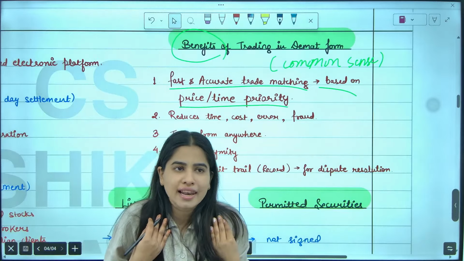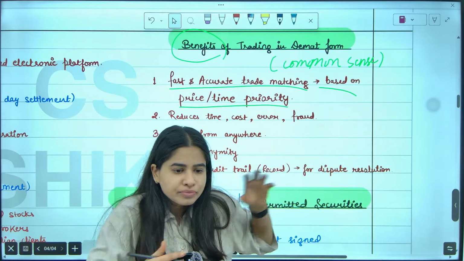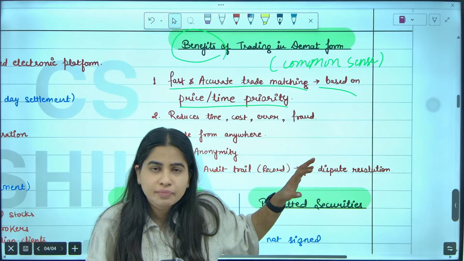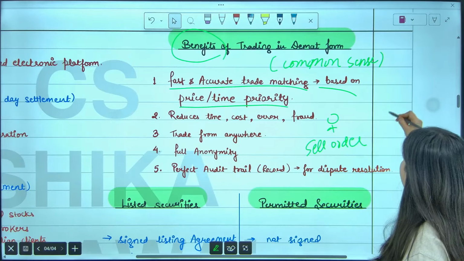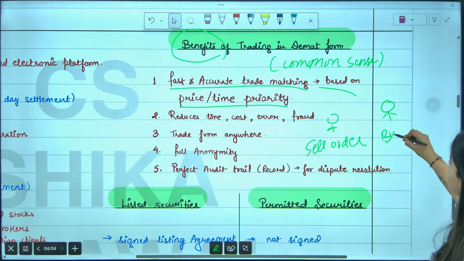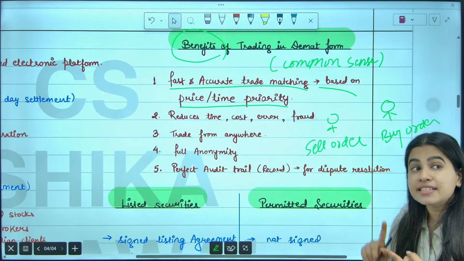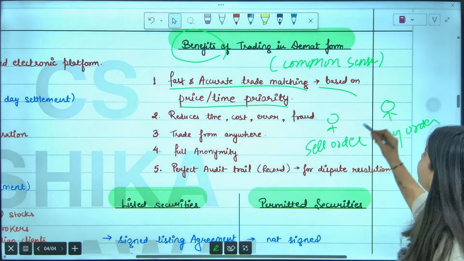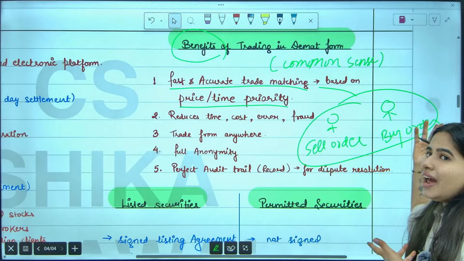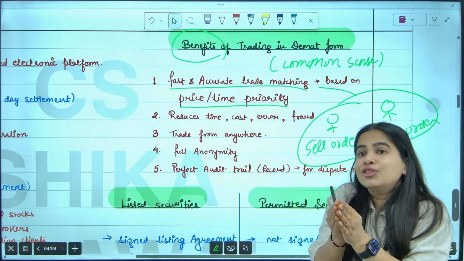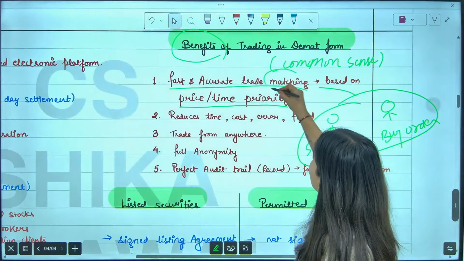Guys, if I am selling my shares through the stock exchange, I don't know who the buyer is. I will simply place a sell order. Let's say this is me, and this is another person who will place a buy order. If we place the order at the same time, at the same price, then our trade will be executed. But I don't know who the buyer is, and the buyer doesn't know who the seller is. This is done through a mediator called the stock exchange. So here trades are matched.